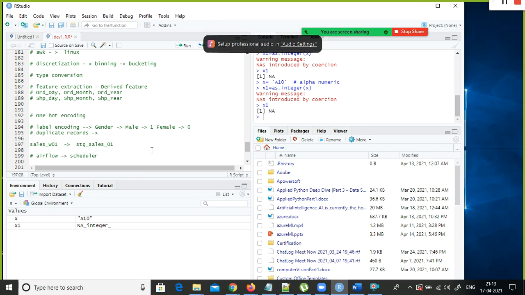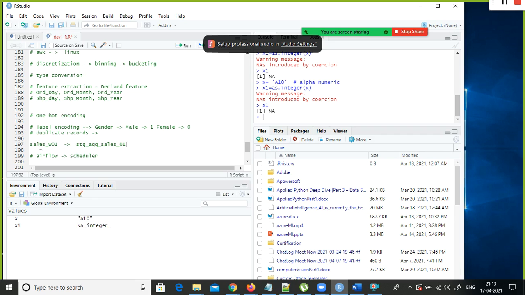What they do is, before copying it here, they will do some kind of filtering, such as week 01, or some kind of aggregation. Region wise, category wise, what is the sales? Or quarter wise, region wise, category wise, what is the sales? They use something like AGG, SUM. They do some kind of aggregation and also some cleaning, and then they load it here. This data set will have aggregated data.